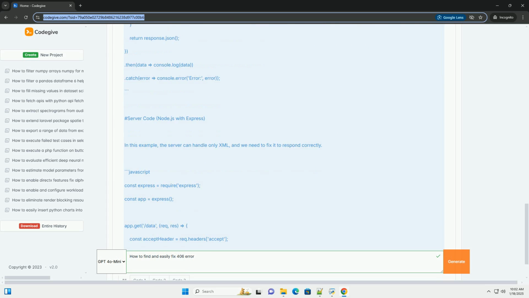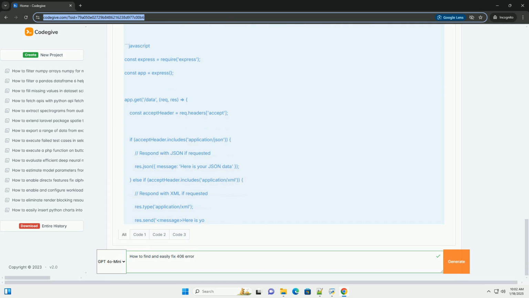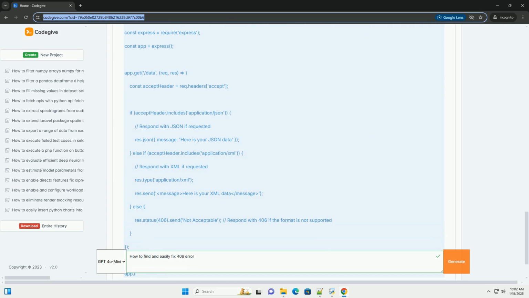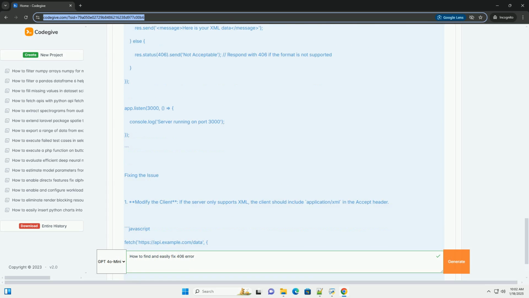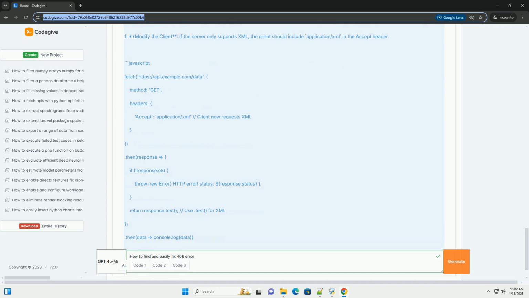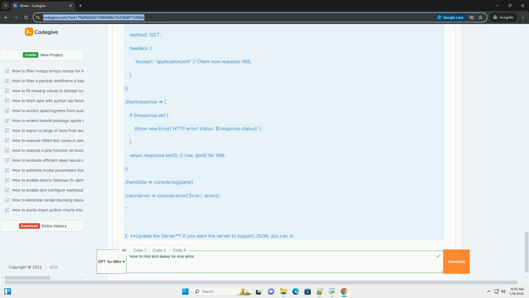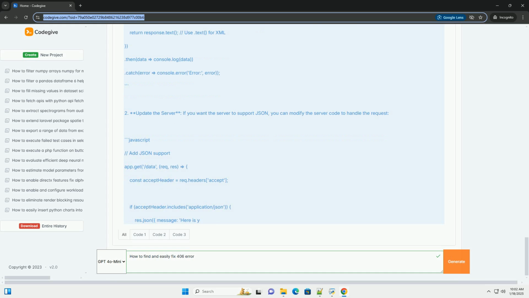Understanding the 406 error. When a client sends a request to a server, it can include an Accept header that indicates the media types it can handle. If the server cannot produce a response that matches any of the acceptable media types, it will return a 406 error.